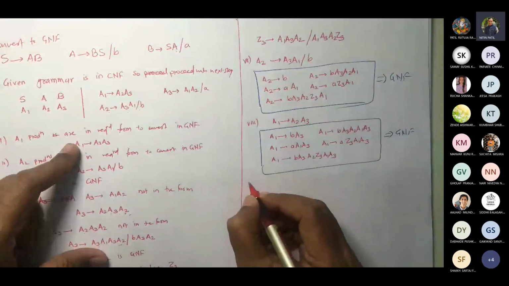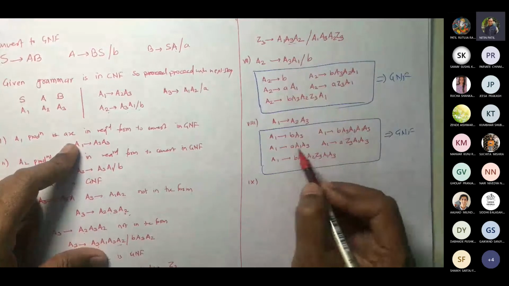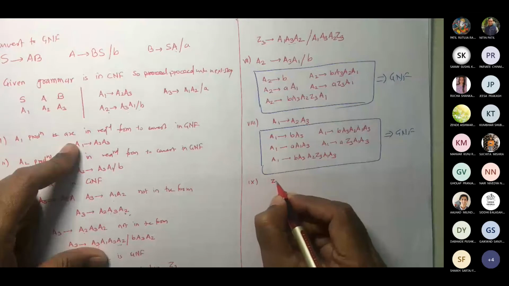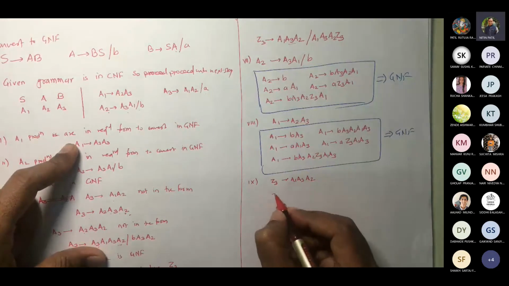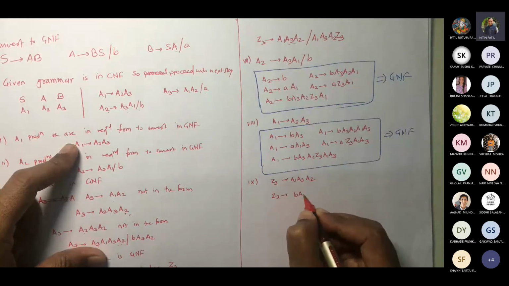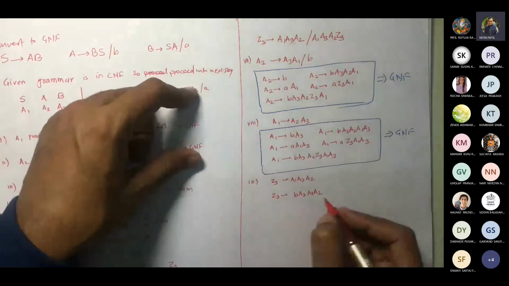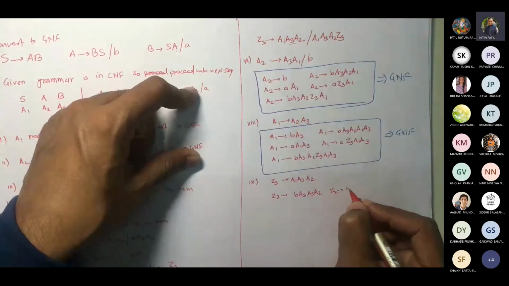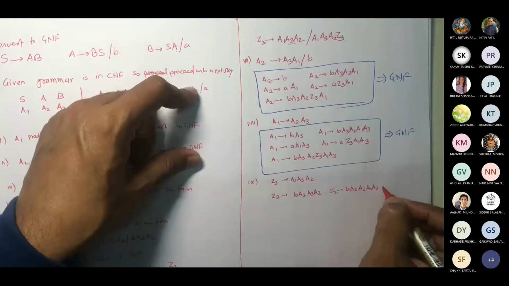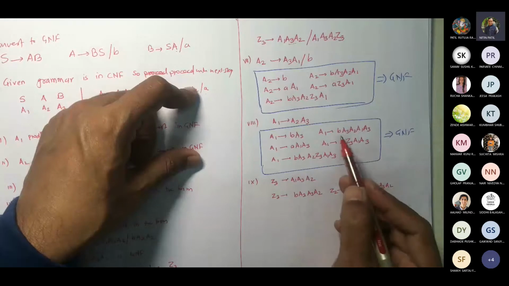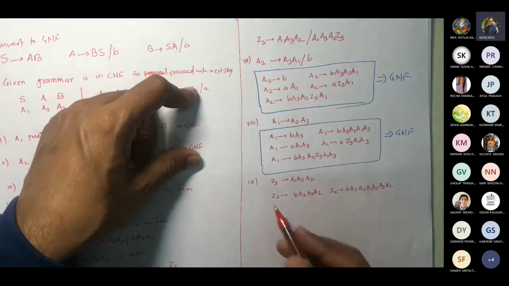Correct. So now 9 steps. So I am putting this A1 value here. So to each of these we will apply the suffix A3 A2. So now Z3 gives, I am writing this production so as to understand that. So we will write Z3 gives B A3 A3 A2. Correct. Z2 gives B A3 A2 A1 A3 A3 A2. See this, B A3 A2 A1 A3, and then this A3 A2 is written. Okay.